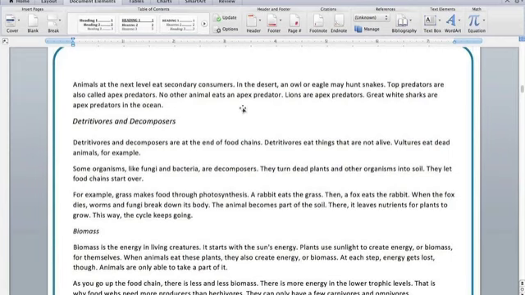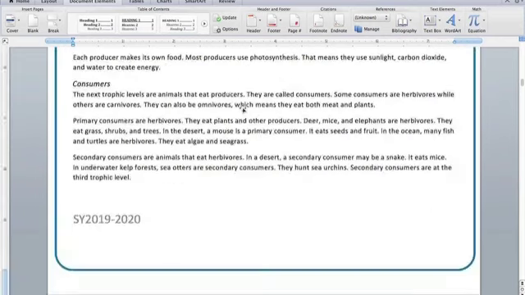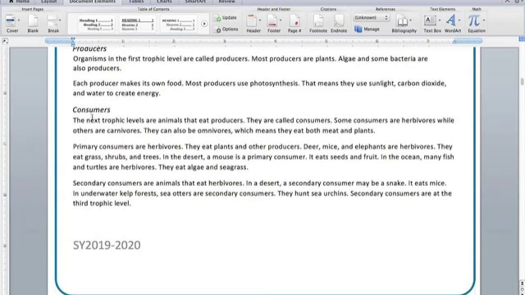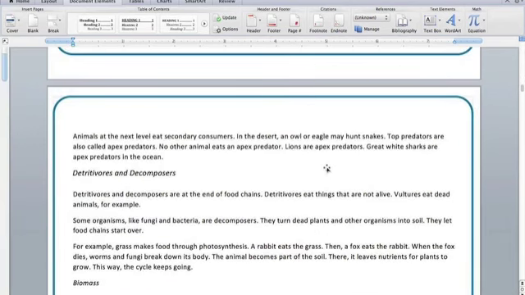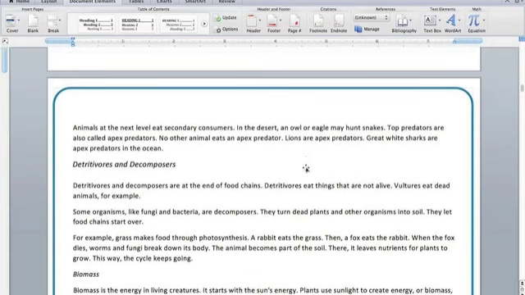Alright guys, using what we've just read, can anyone give me, let's say, three examples of consumers that we just read about? Alright, they gave us many examples. But if we look back, we can find that some of the consumers they gave us are deer, mice, and elephants. Some other examples that they gave us would be an eagle and even snakes and owls. All right, let's keep going.